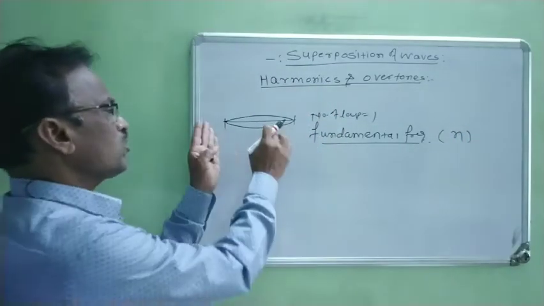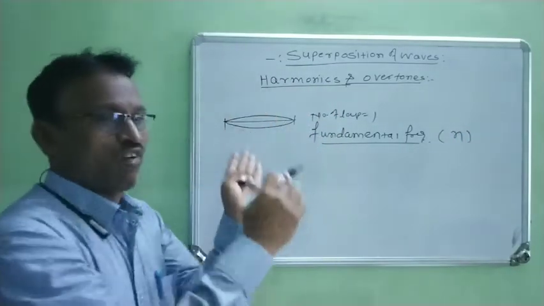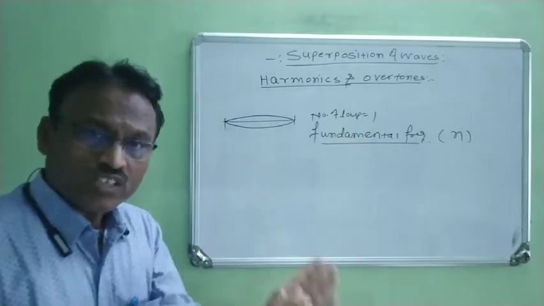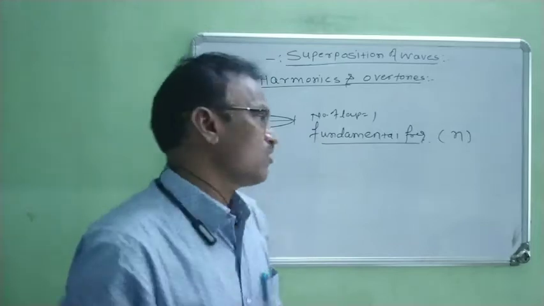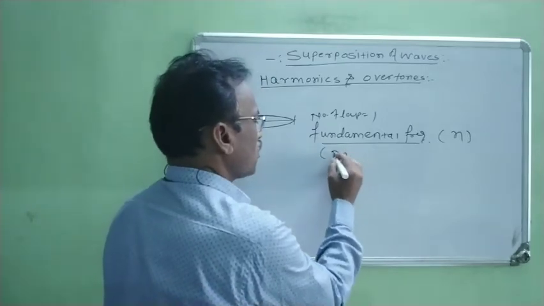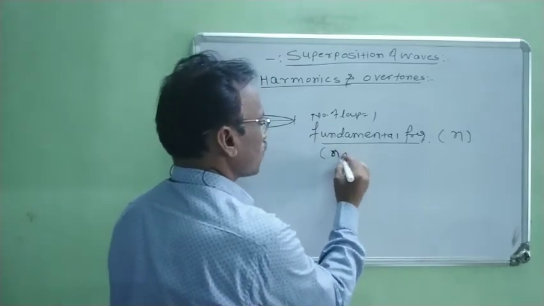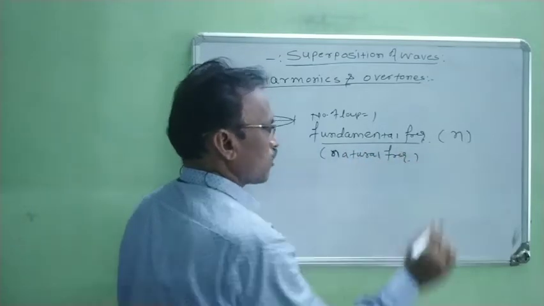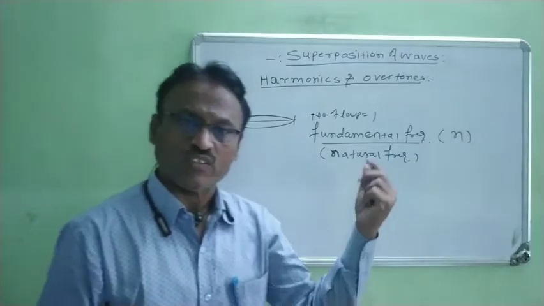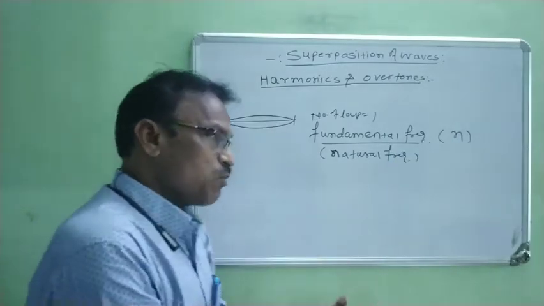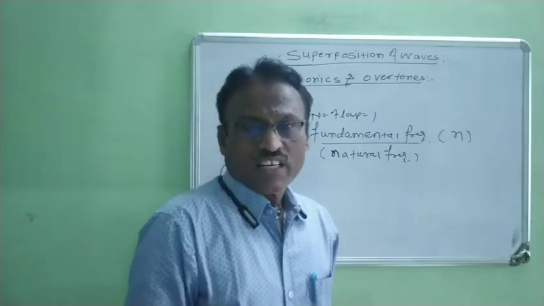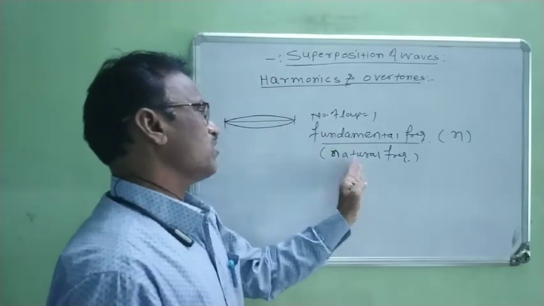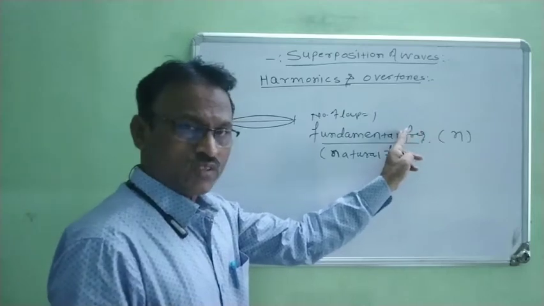Suppose this is one string, and when the string is vibrated, it vibrates with its fundamental frequency. It is also known as the natural frequency. Therefore, when any body starts vibrating, it vibrates at its natural frequency, and this natural frequency is known as the fundamental frequency.